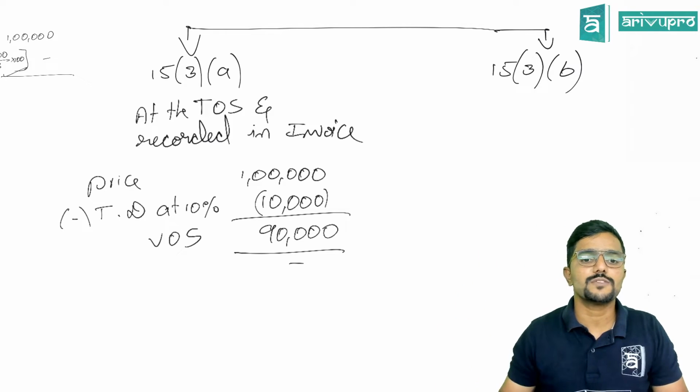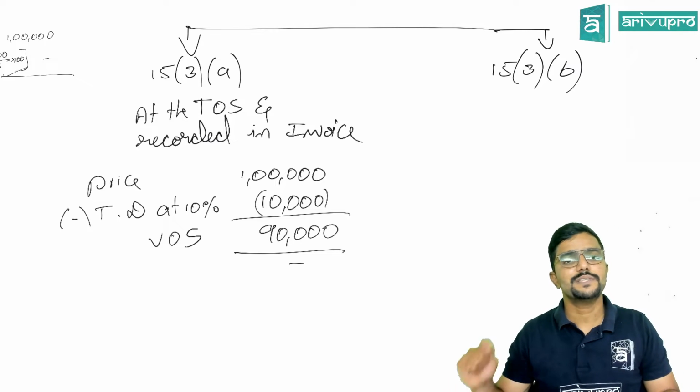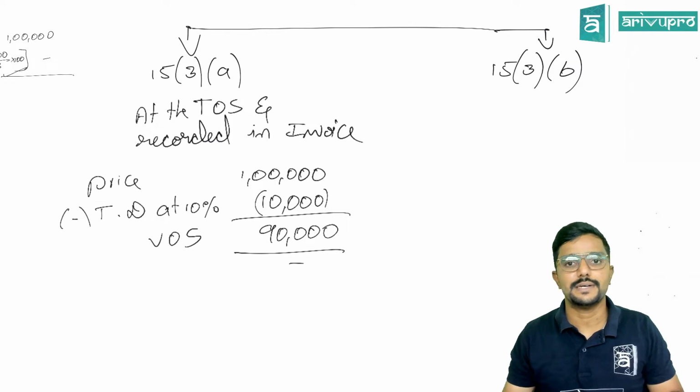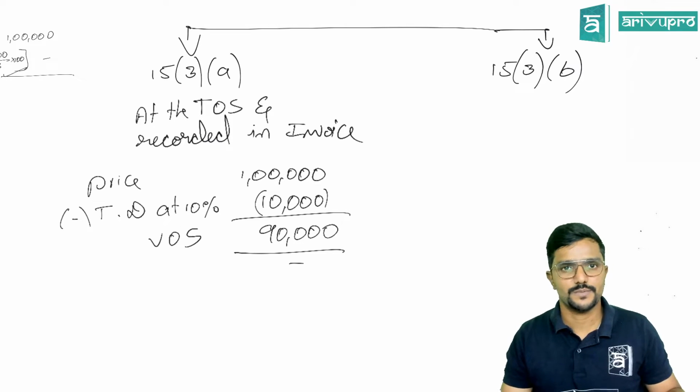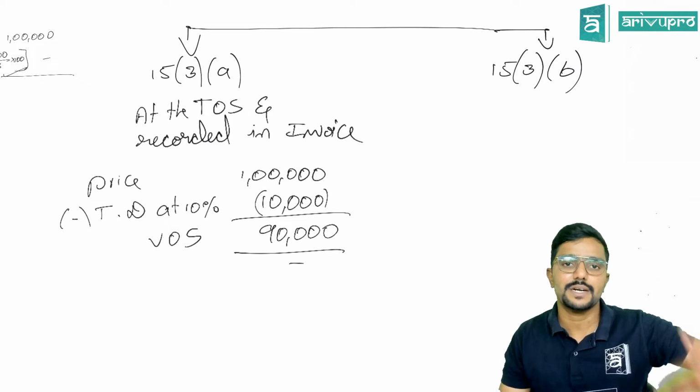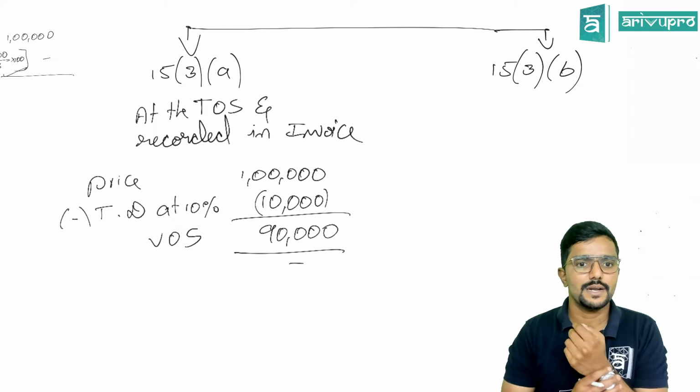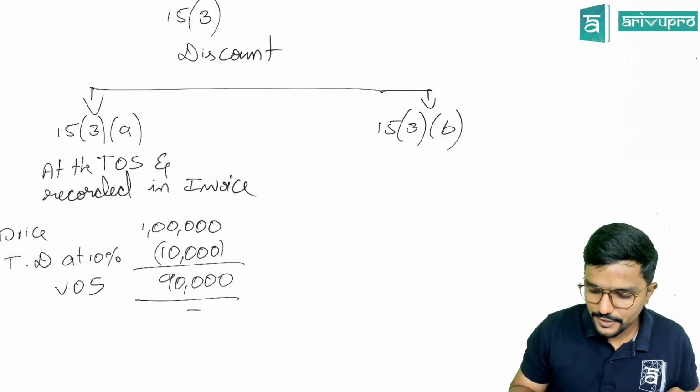But now what is the value of supply? Only 90,000, on which the supplier is liable to pay tax. Clear? We call this discount a trade discount, guys. That is the discount which is given at the time of supply itself. Clear? Yes, sir. Next, coming to 15.3b.